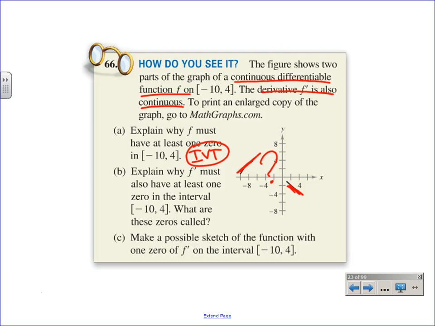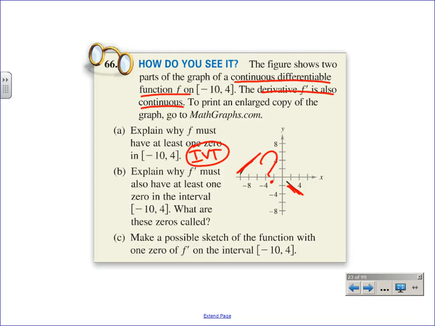What theorem, though, helps me out with that? Not MVT. MVT says here to here. Well, that's not 0. Why does IVT prove it? I can say if the derivative is positive at one place, if the derivative is negative somewhere else, what had to happen in between if the derivative is continuous? Oh.